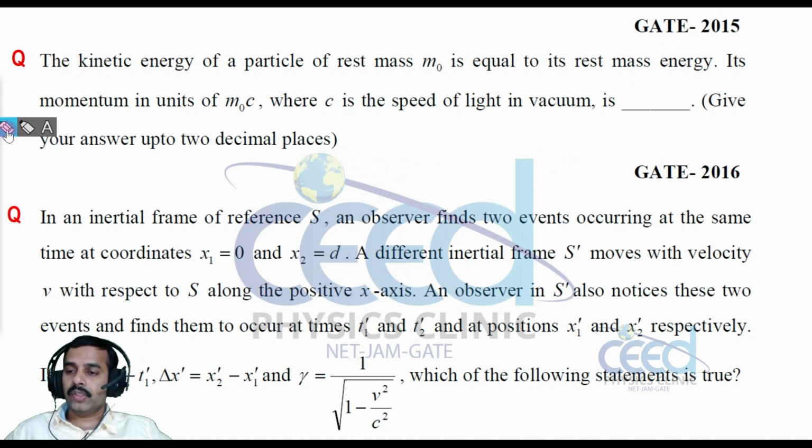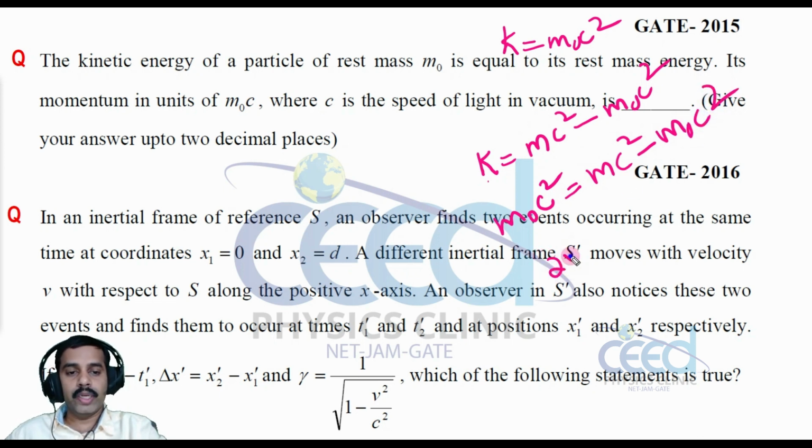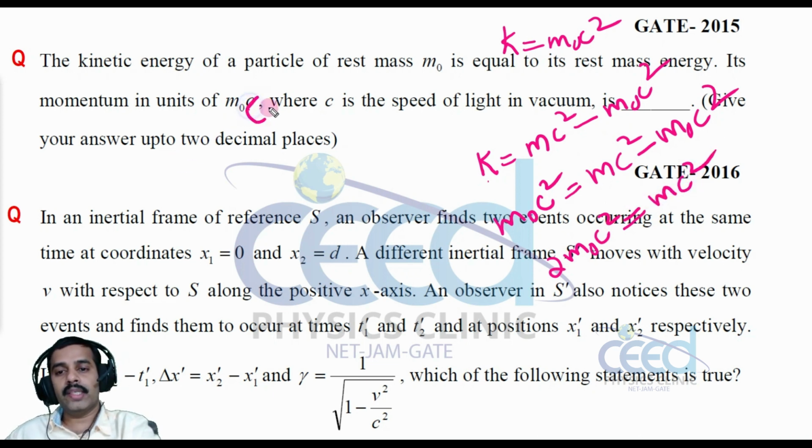So in this question it is given that kinetic energy is equal to rest mass energy, m0 c square. Now what is kinetic energy? Kinetic energy is equal to total energy minus rest mass energy. This we have already discussed in theory. Now this kinetic energy is equal to rest mass energy means that mc square minus m0 c square equals m0 c square. So 2m0 c square is equal to mc square, that is total energy. So total energy E is equal to 2m0 c square.